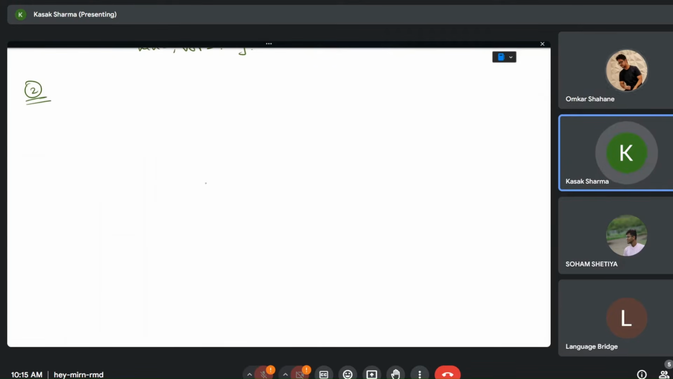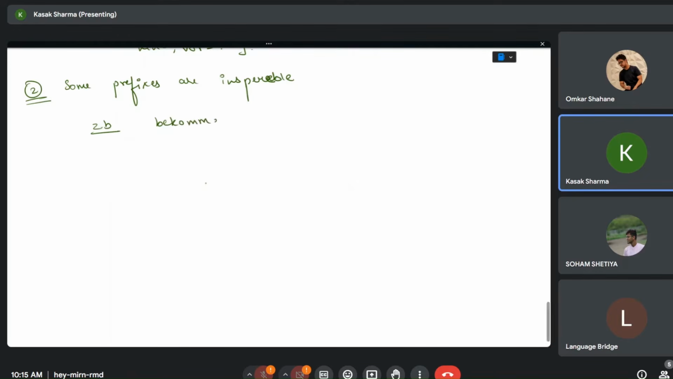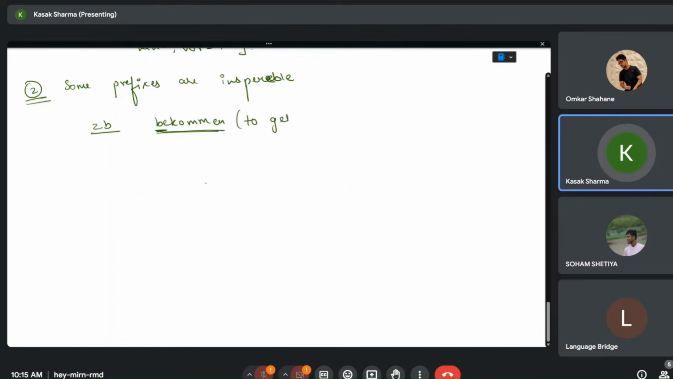Now coming to the second, we have some prefixes which are not separable, as in they are inseparable. So, for example, we have bekommen. This be is the prefix originally, but this verb is not separated, so it is conjugated as it is, which means to get or receive.